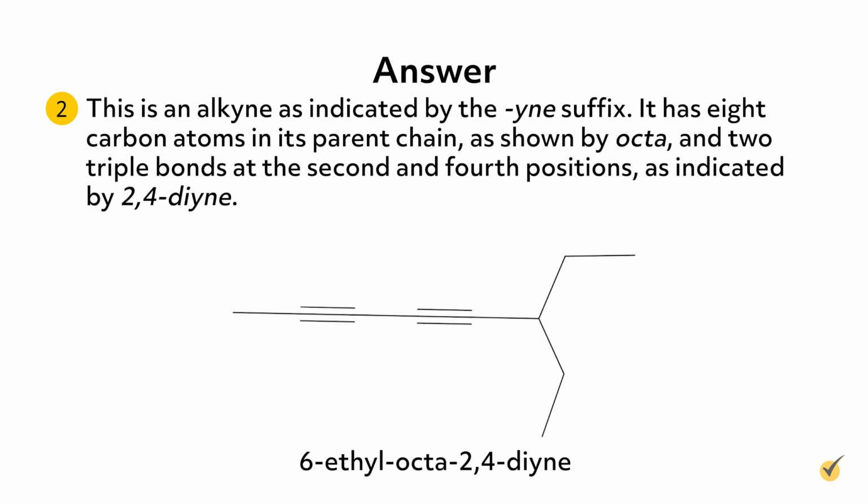This is an alkyne, as indicated by the -yne suffix. It has 8 carbon atoms in its parent chain, as shown by octa, and 2 triple bonds at the 2nd and 4th positions, as indicated by 2,4-diyne.